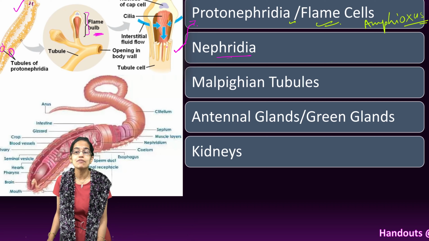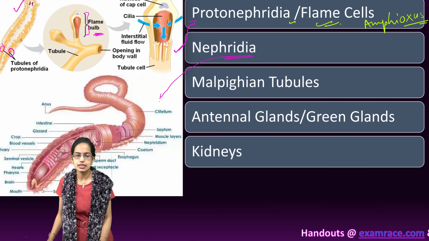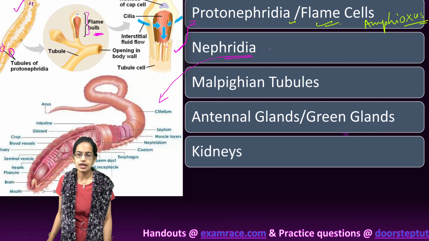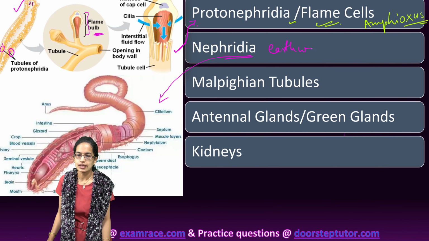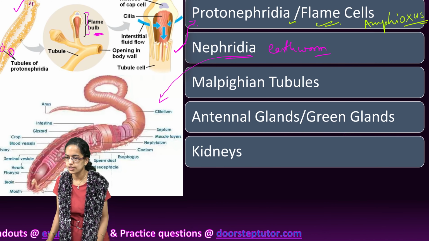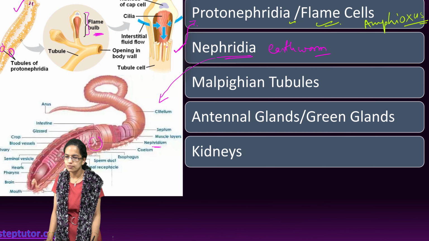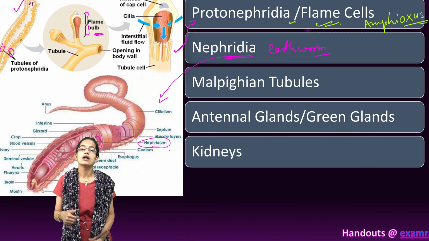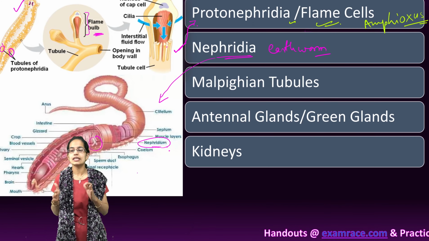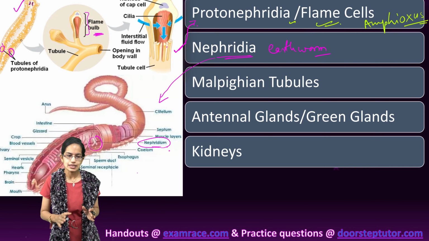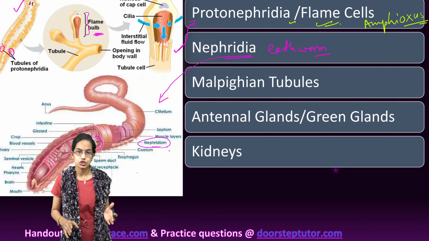The next is nephridia. Nephridia is seen in earthworms and annelids. We have seen the structure of the earthworm here. In this structure you can see the cross section where the nephridium is present, and this is the section where you have the nephridium. Nephridia, the plural of nephridium, is seen in earthworms and annelids.